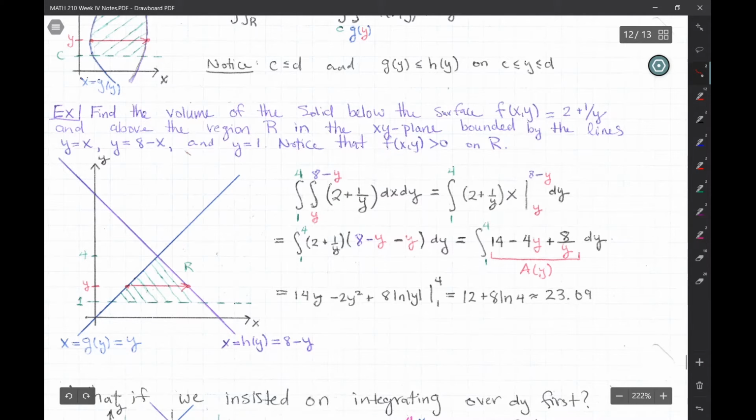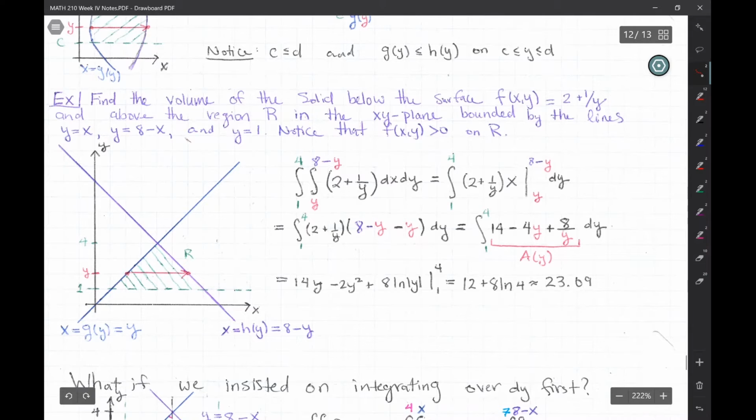Okay, that's not to say that you can't get a negative net volume. You can. Okay, it's just if we want the volume between the region and the surface, then it should stay above the region, and it does.